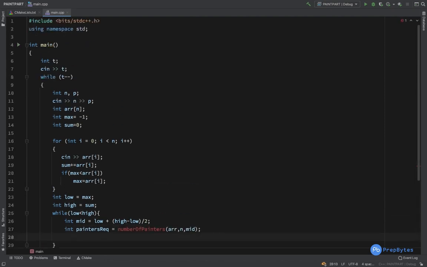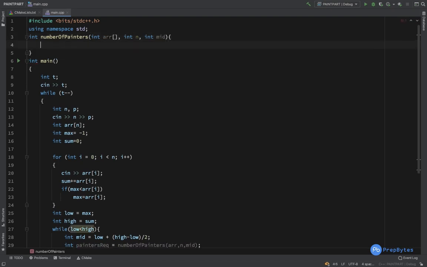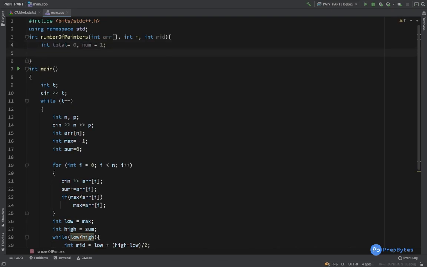Okay, now let's write this particular function, that is number of painters. Right, int array, int n, and we have mid, that is the maximum value allowed. So total equals 0, and number equals 1. One painter is definitely needed, correct?